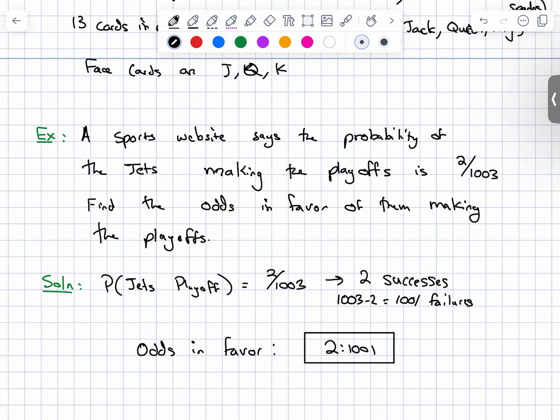But if you show what the probability is and you write some certain things down, I can give partial credit for that. But you don't need to write odds in favor or whatever. You can just write 2 to 1001 and call it good. Any questions on that? So that's a much better example of converting probability to odds.